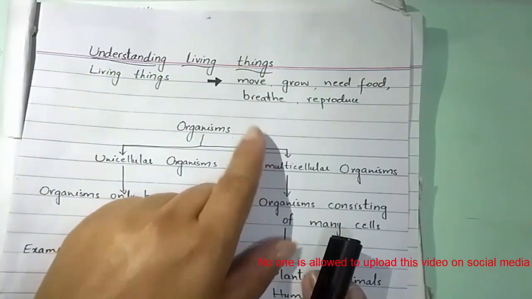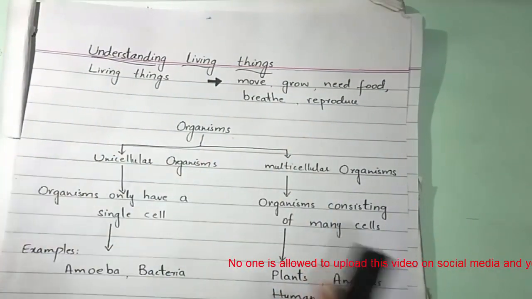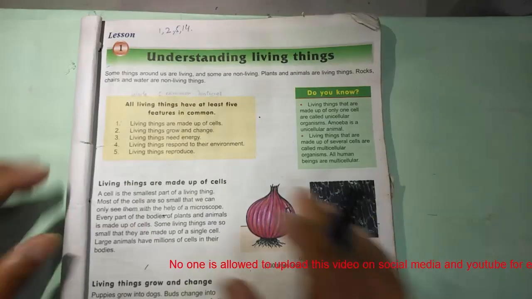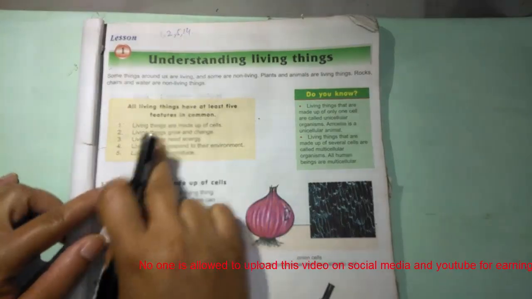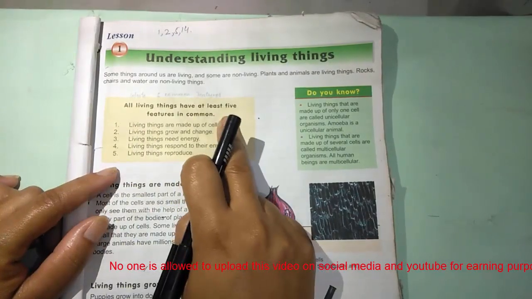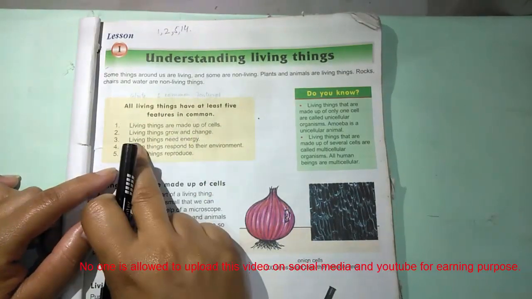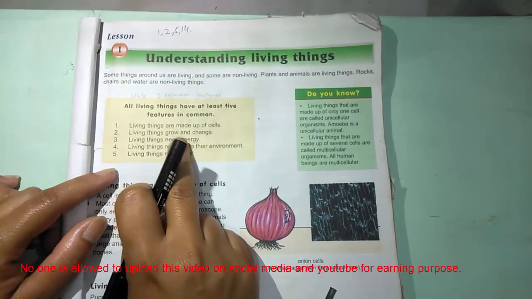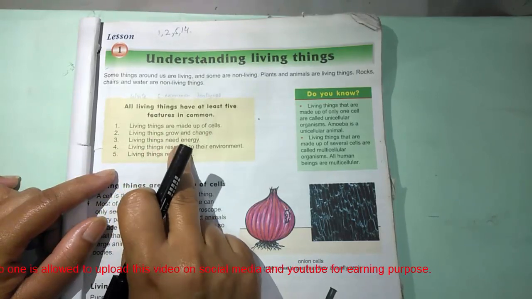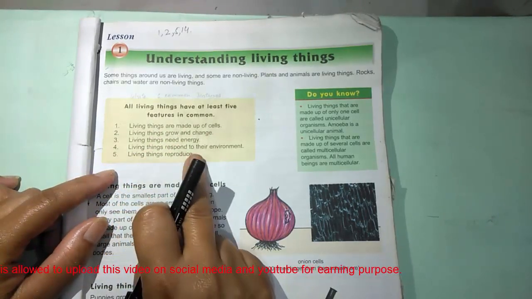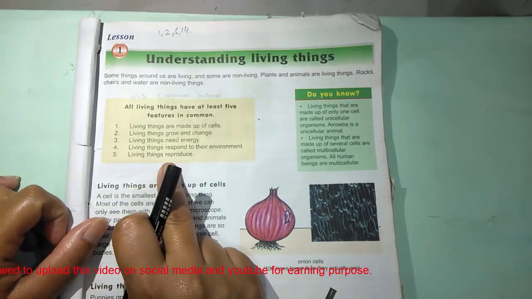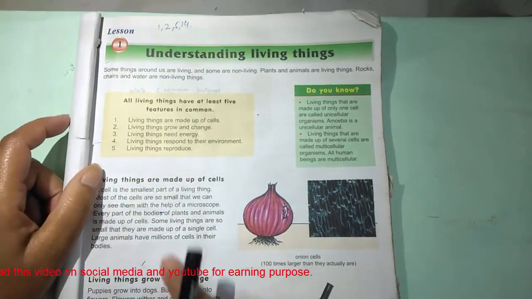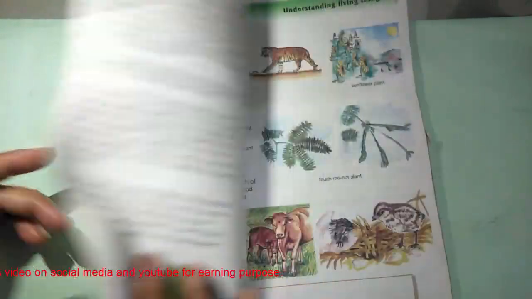Okay. Now in this unit we will discuss the characteristic features of living things, and these are given at the start of the unit on the first page. All living things have at least 5 features in common, and these features are: living things are made up of cells, living things grow and change, living things need energy, respond to their environment, and living things reproduce. We will discuss all these characteristic features of living things in detail.